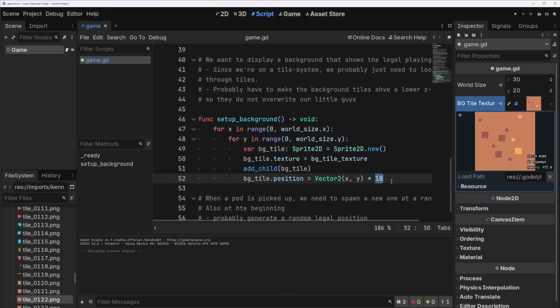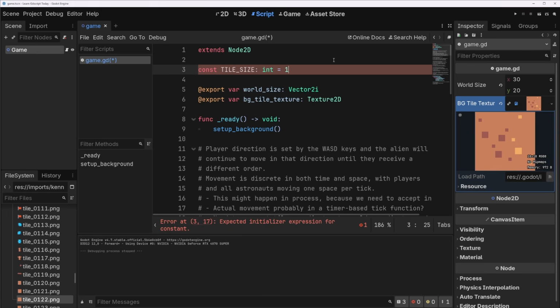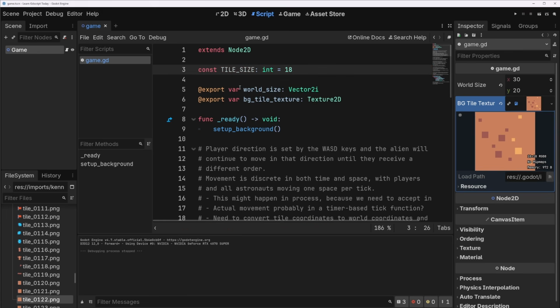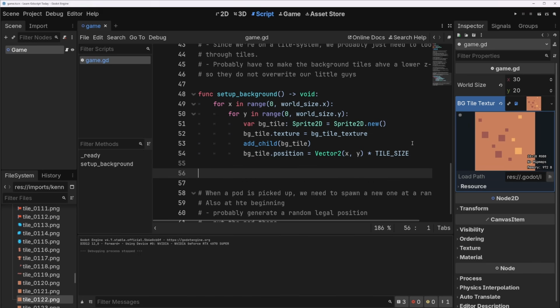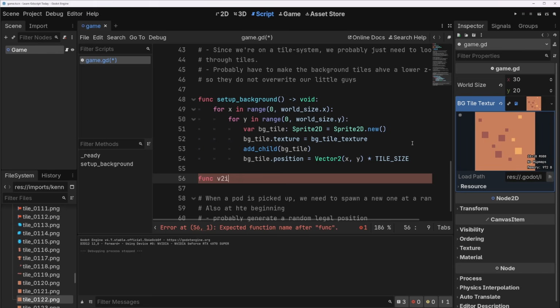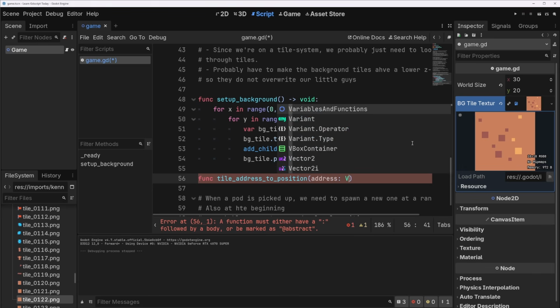So first of all, let's make this a constant. We'll do const TILE_SIZE equals 18. Every tile in the game is going to be 18 by 18. We'll use that here. And I'm thinking I'm going to use this a few times. So I want to make a function that takes in a Vector2i and gives us back a Vector2 for a position. So let's do that quickly too. We'll call this tile_address_to_position, and it takes in an address, which is a Vector2i, and it gives back a Vector2, which is the position that we want to place whatever tile is on the actual screen in pixels.